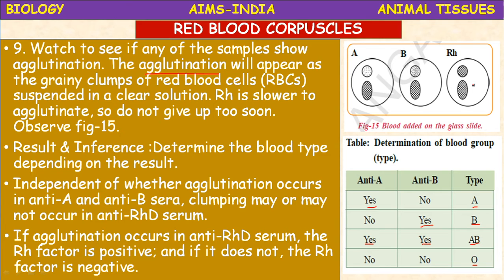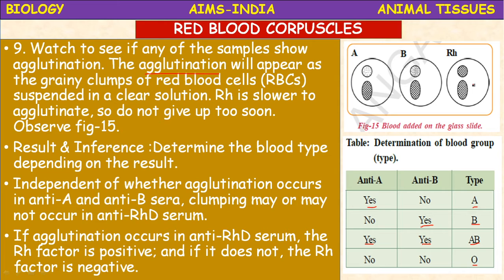Okay, an A group person can donate blood to A and AB. A B group person can donate blood to B and AB. Whereas an AB group person can donate blood to only the AB group, whereas an O group person can donate blood to any group.